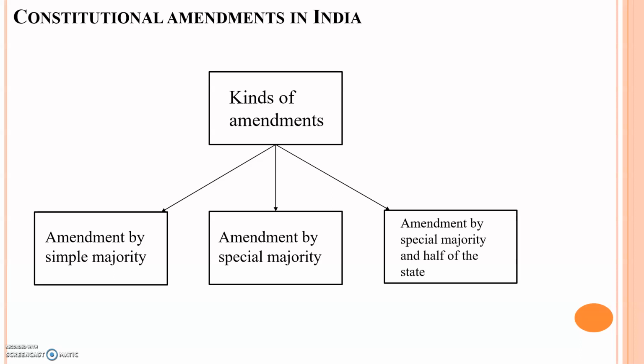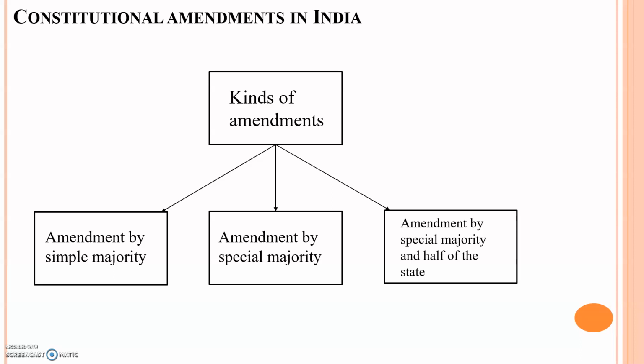There are three kinds of amendments that we have followed in our country. The amendment by simple majority is the first type, the amendment by special majority is the second type, and the amendment by special majority and half of the states is the third. In the further slides, we discuss briefly these three types of amendments, particularly the third type.